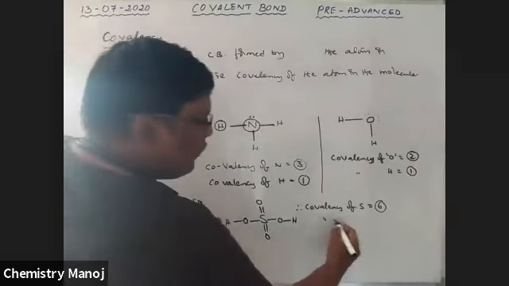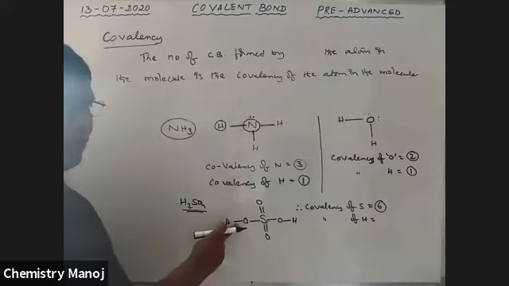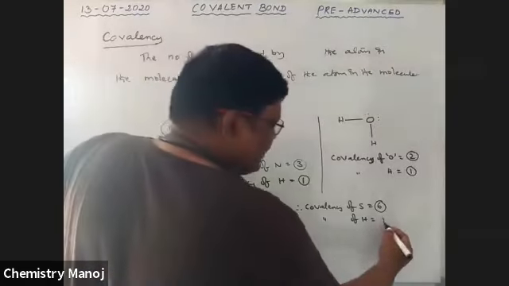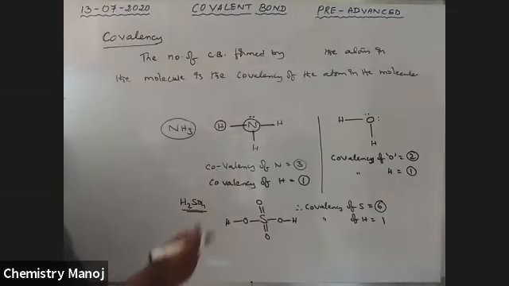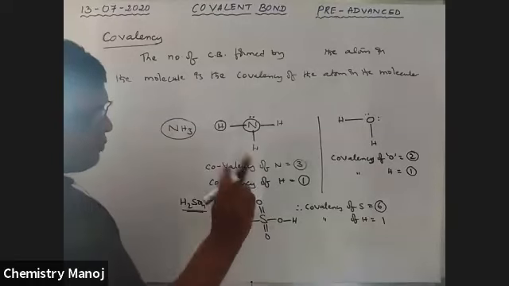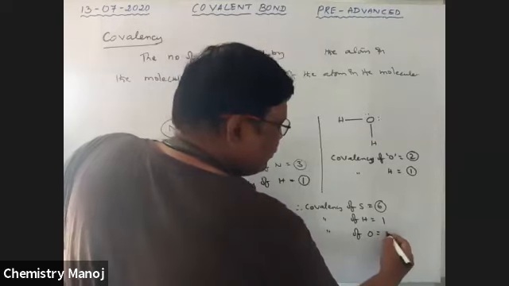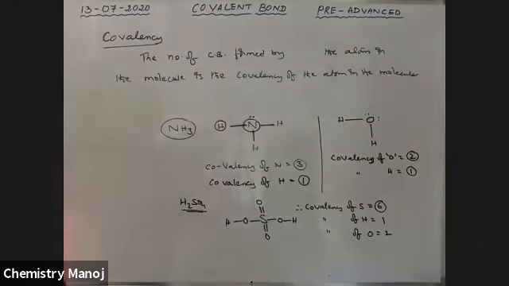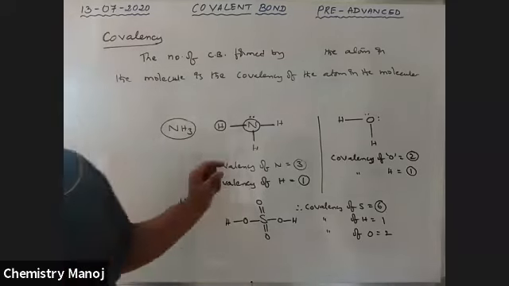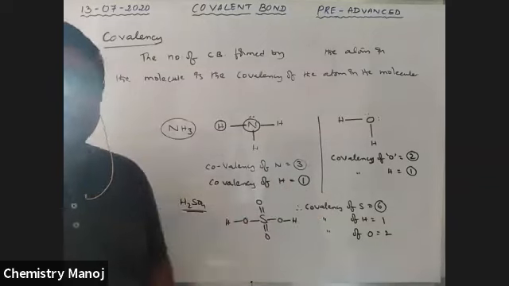Now the covalency of hydrogen. How many bonds can one hydrogen form? Hydrogen can give only 1 bond. Therefore, the covalency of hydrogen is equal to 1. Now, what is the covalency of oxygen? Here, this one and this one, 2 bonds. Anywhere, oxygen can form 2 bonds. Therefore, the covalency of oxygen is equal to 2. The covalency of hydrogen is 1, and the covalency of sulfur is 6. So the number of covalent bonds formed by that element in that molecule is its covalency.